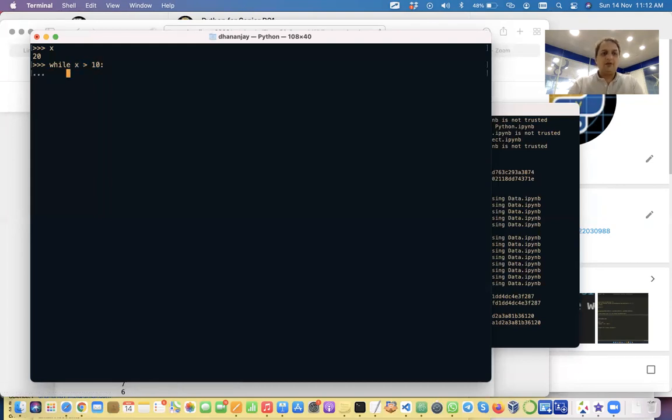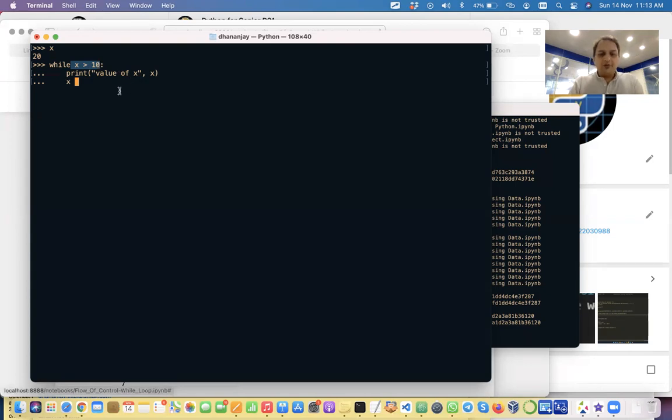Okay, so whatever we write, let's say we write print value of x, we can say something like this. And then we can also change the value of x, because if we don't change the value of x, this condition will remain true always, and we will end up with an infinite loop. This loop will keep on running forever. So this becomes an infinite loop.